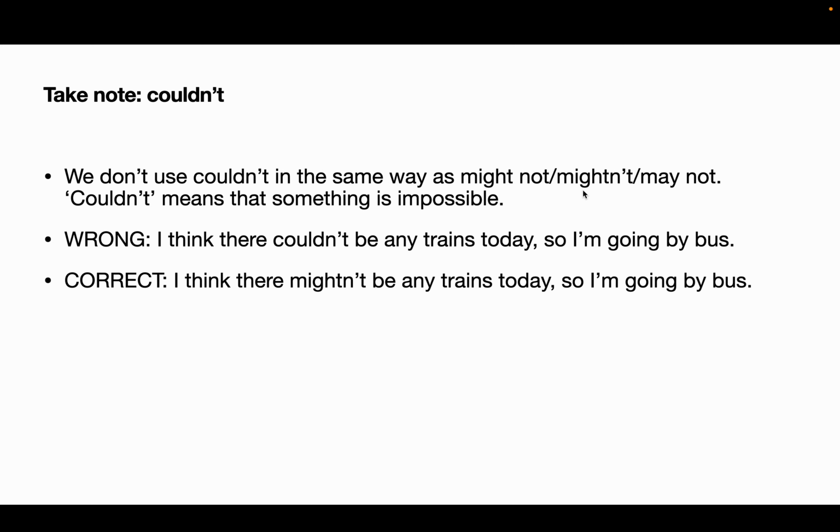So take note: we don't use couldn't in the same way as might not. Couldn't means that something is impossible. It means it is totally impossible. So wrong: I think there couldn't be any train today, so I am going by bus. Right: I think there might not be any train today, so I am going by bus.